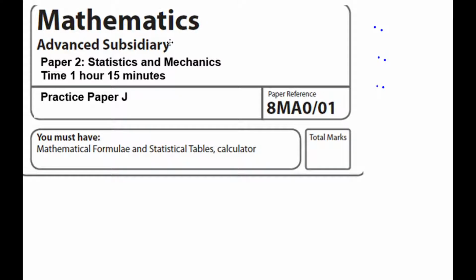This is practice paper J. We'll be looking at the statistics questions that appear on it. As usual, you should be using this as a walking, talking mock. It's an opportunity for you to get instant feedback on what you think the response to each of the questions will be. Do the paper as I'm doing it, pause where necessary, and verify your answers as you go along. Let's get started.